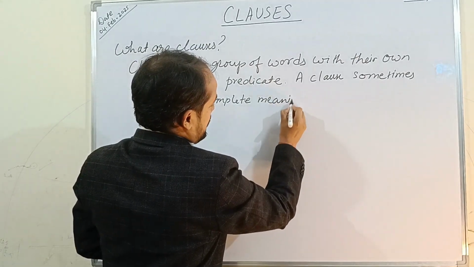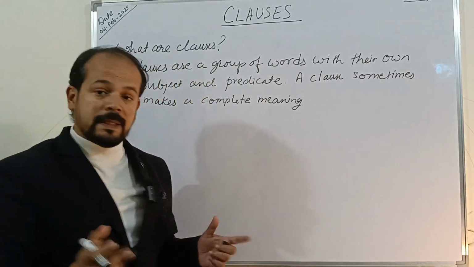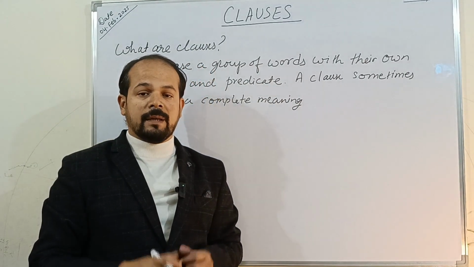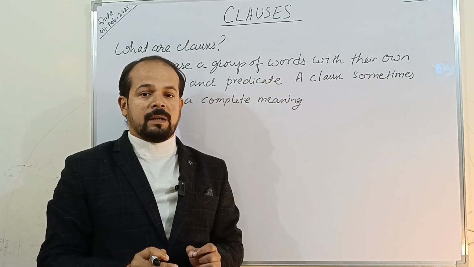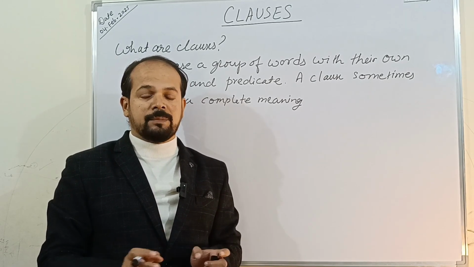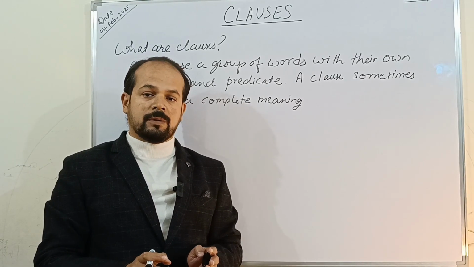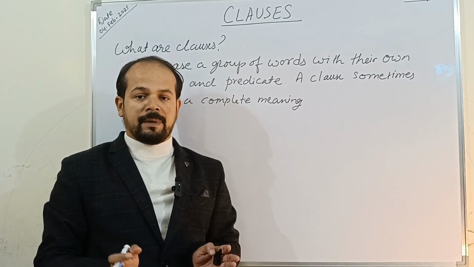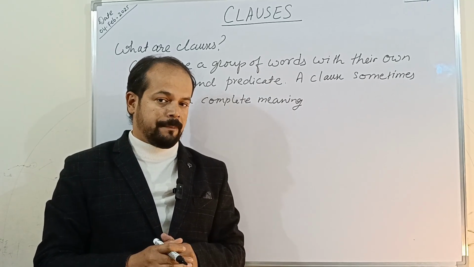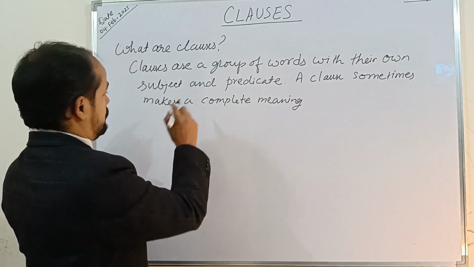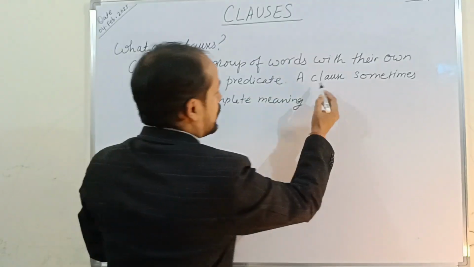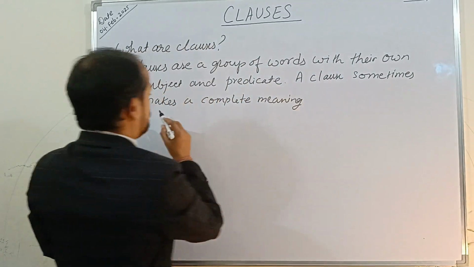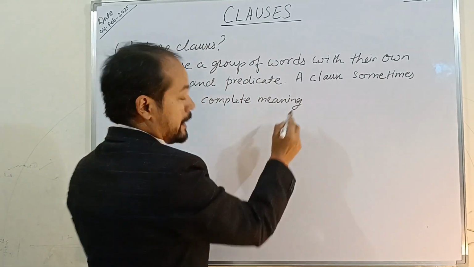And when a clause makes a complete meaning, it becomes a sentence. In a way, every sentence is a clause first. A sentence may have one clause, or more than one clause as well. So what I have written over here: a clause sometimes makes a complete meaning.